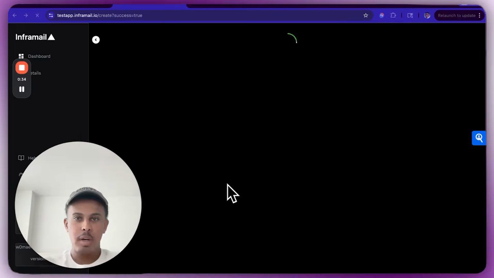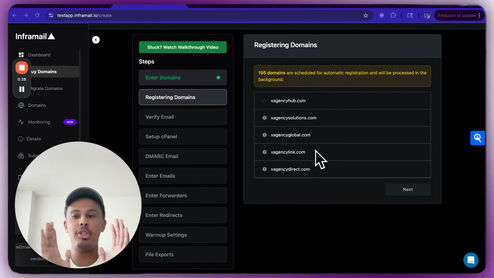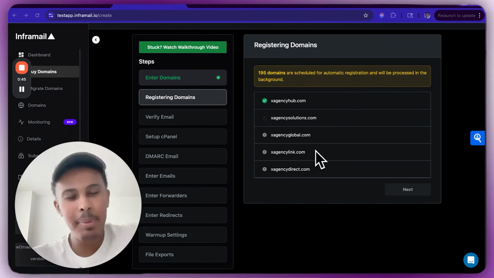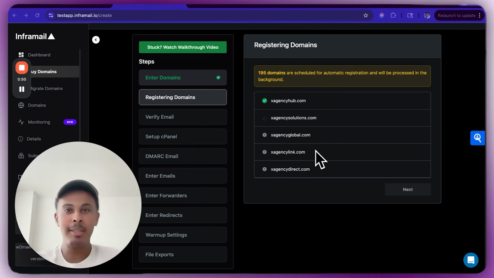Very, very easy. All right, I just cleared the payment. Now we're going to go through the flow. Everything is going to be done for you. You literally just have to put your hands up. You're good to go. 195 of the domains are not going to be just randomly placed on this dedicated IP. It's going to schedule out over some days, but you're going to be able to send 10,000 emails a day pretty quickly, okay? It's going to register the domains for you.